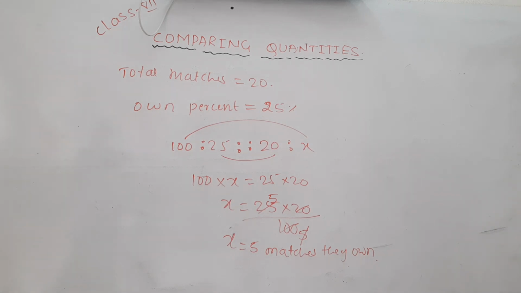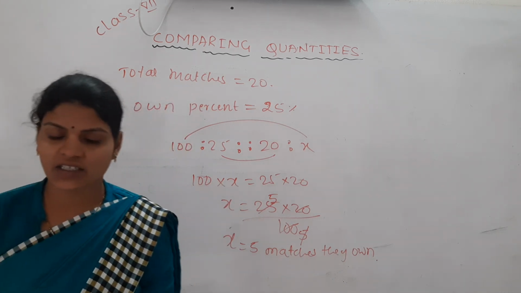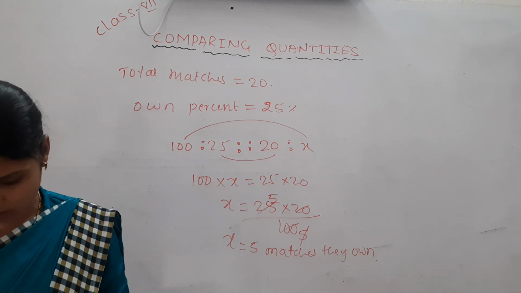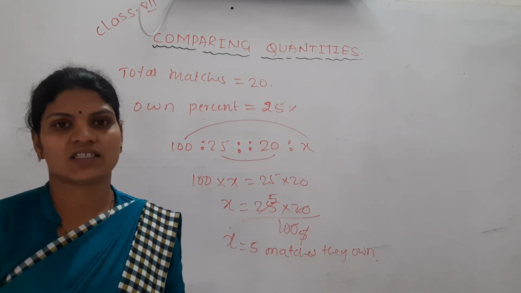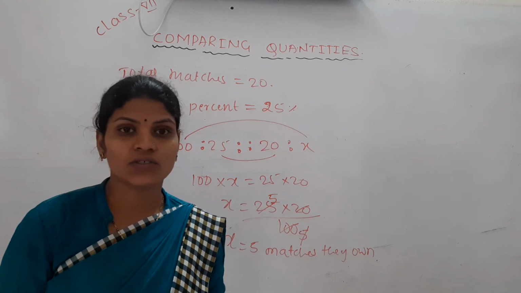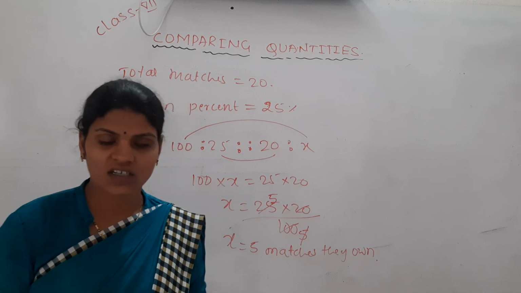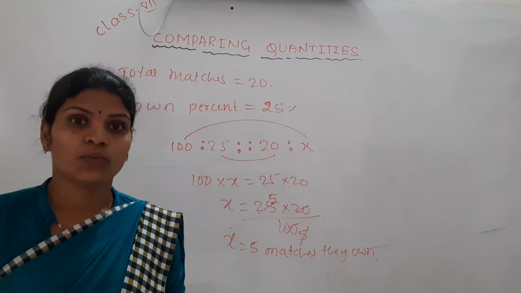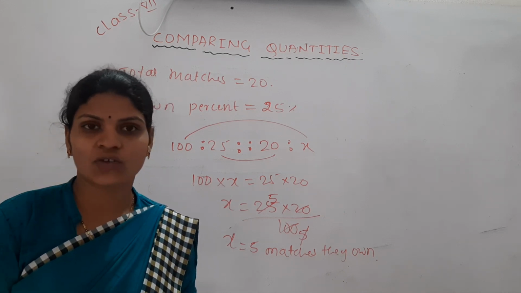Dear children, up to here we have discussed one more comparing thing, that is the percentage, and how to find the exact value of that percentage. In our next session, we will study ratios and percentages. If it is given in terms of ratio, then we can find the percentages, and also profit percent as well as loss percent we need to find.